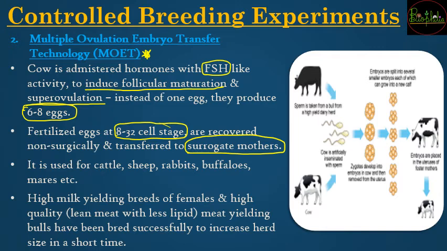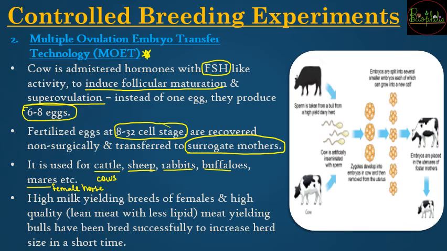Such cows are made surrogate cows or surrogate mothers, and only their uterus is used to give birth and to develop the fertilized eggs placed at the 8 to 32 cell stage. This method can be used in the case of cattle, that is cows. It can be used in the case of sheep, rabbits, buffaloes and even mares. Mares are nothing but female horses.